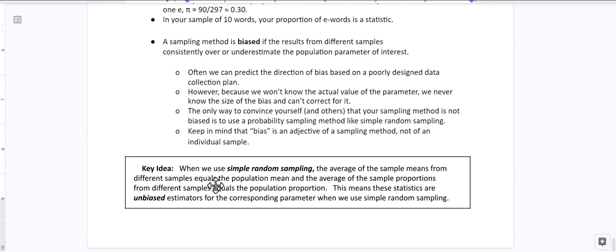So the key idea here is that when we use simple random sampling, the average of the sample means from different samples equals the population mean, and the average of the sample proportions from different samples will equal the population proportion. This is a really big deal, but this only happens if we're using simple random sampling. If we have a biased sampling method, we will not get this result. This means the statistics are unbiased estimators for a corresponding parameter. So as long as we're using simple random sampling, we can generalize from our sample, as long as it's large enough, to the larger population.